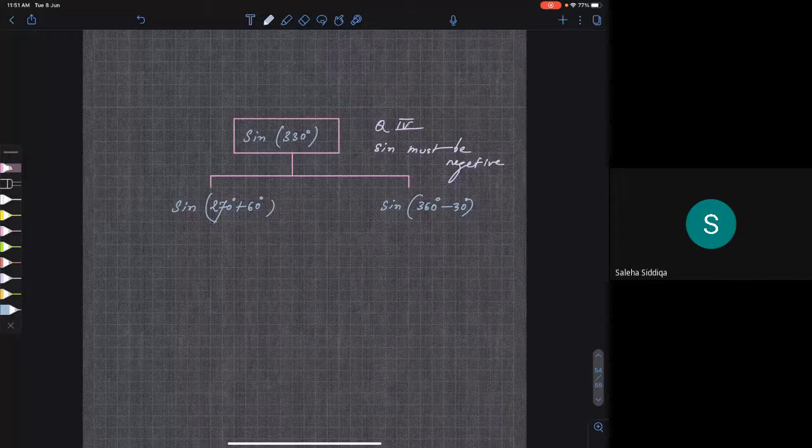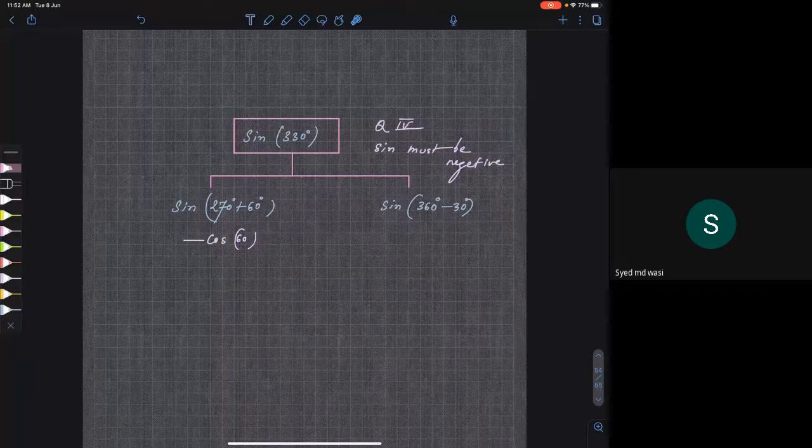When you are writing cos here, I'm writing cos 60, right? Now is sine positive or negative? Sine is negative. Now are you looking at cos or at sine? You are looking at sine. You are not finding the value of cos 330, you are finding the value of sine 330. So in the fourth quadrant, you are talking about sine. Even if you get cos in between, don't think about cos. You just think about sine. You are getting my point?